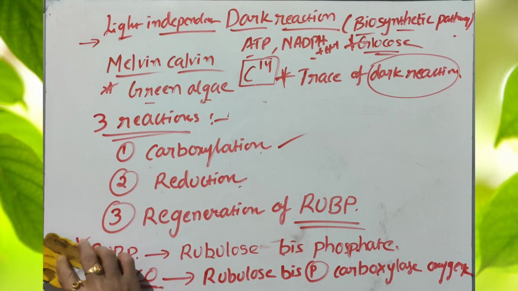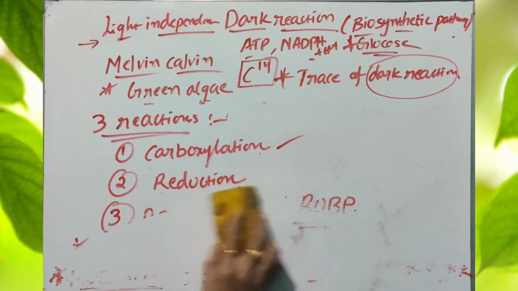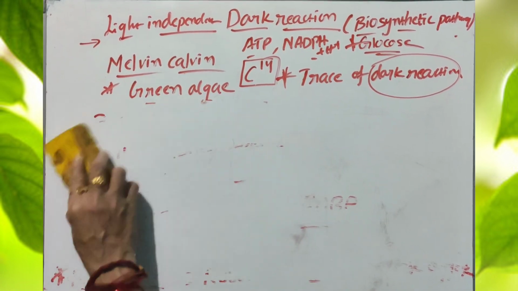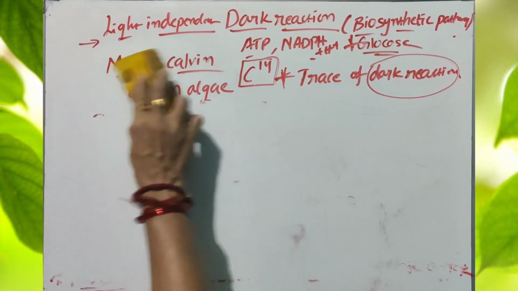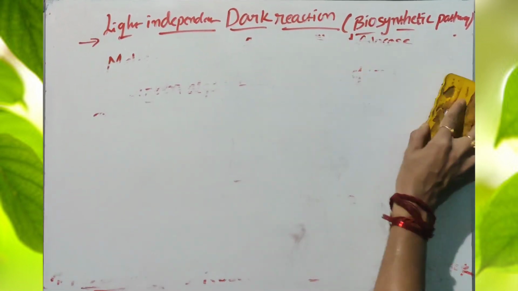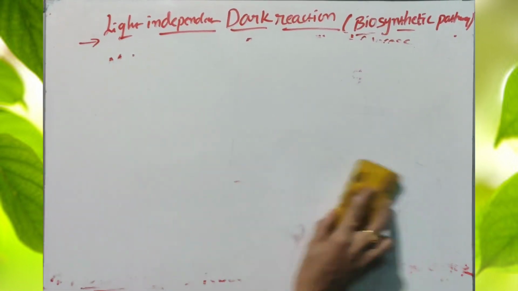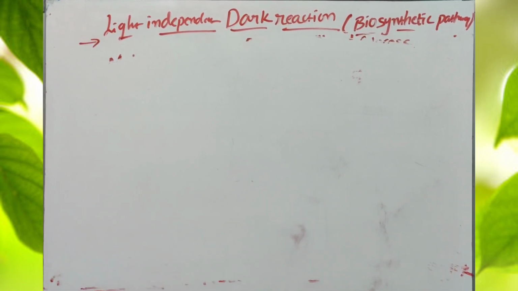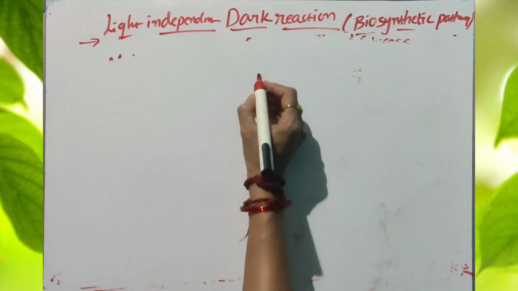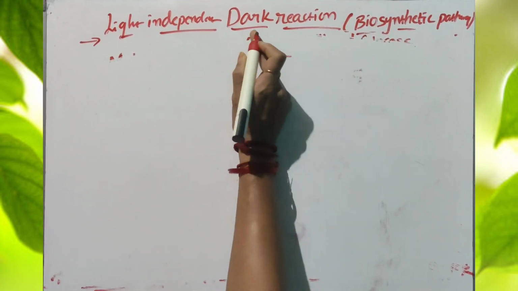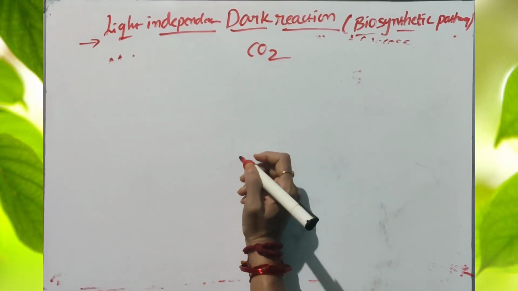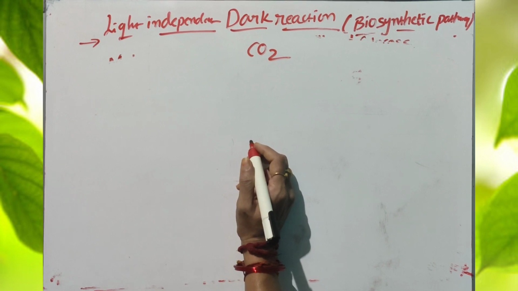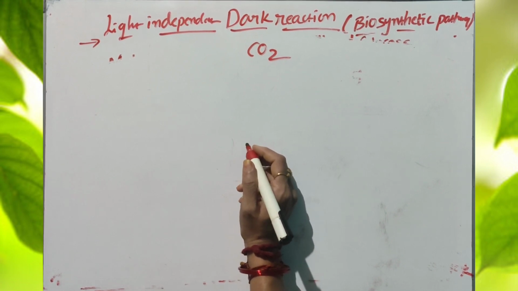Coming to the main mechanism involved in the dark reaction. These reactions form a cyclic pathway. The starting substrate for the dark reaction is carbon dioxide. How many carbon dioxide molecules are involved? Totally 6 carbon dioxide molecules are involved in the synthesis of the glucose molecule.